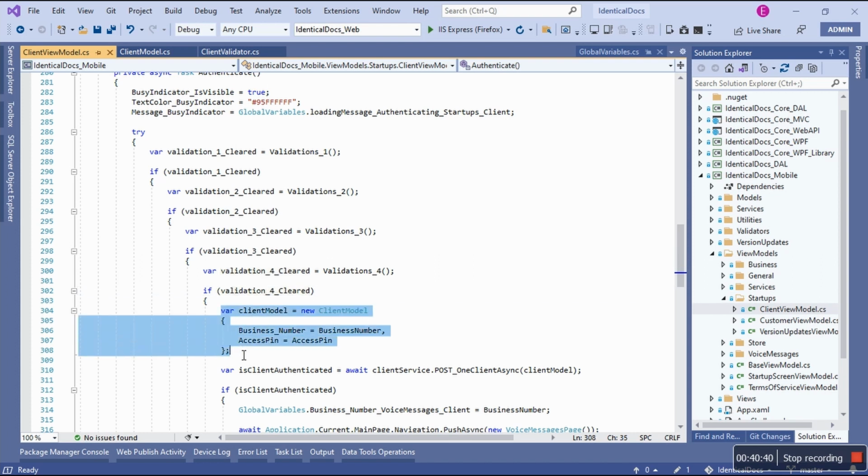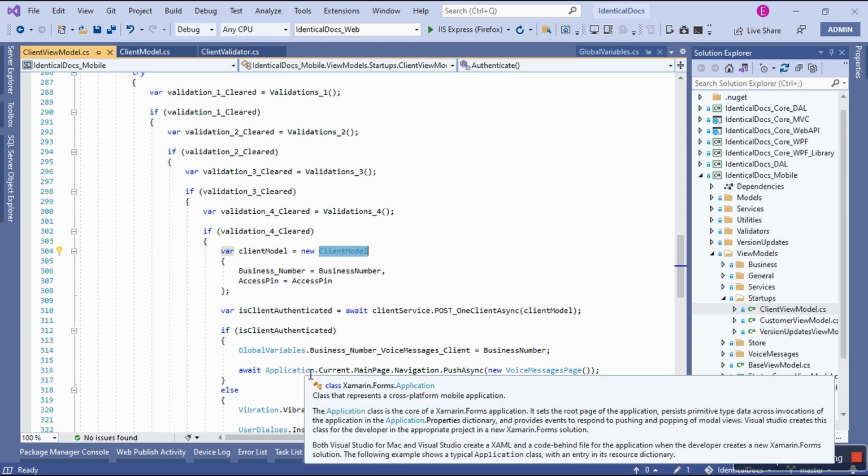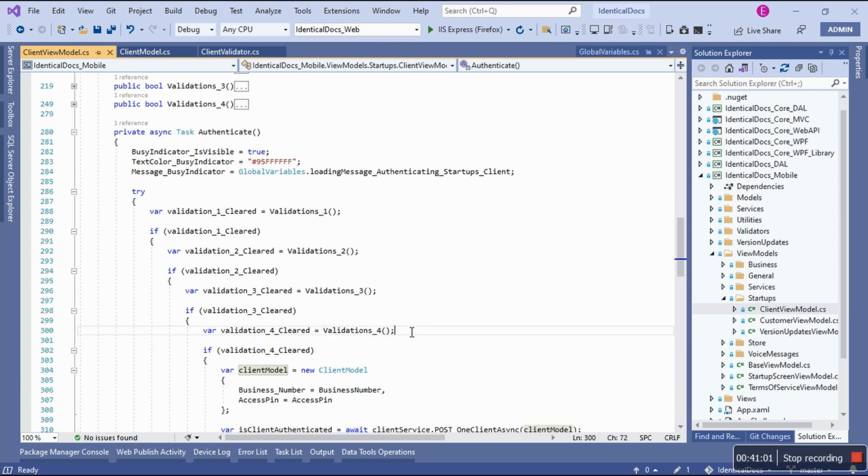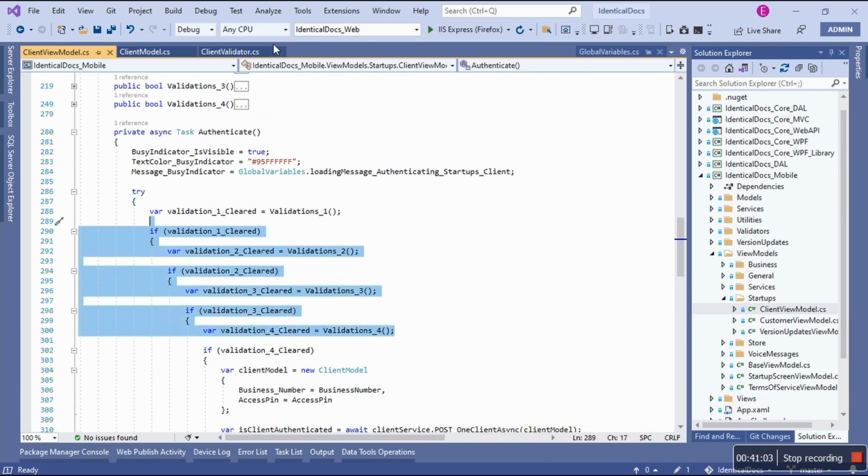Then I can now construct a proper object to be sent to that web API to say they have been cleared. That means there is a value here, and it meets the requirement, which is 4 characters. There is a value, and it meets the requirement, which is 6 characters. And then I'm going to send it to the web API. We'll do this. This was just meant for validations, how they get to be utilized.